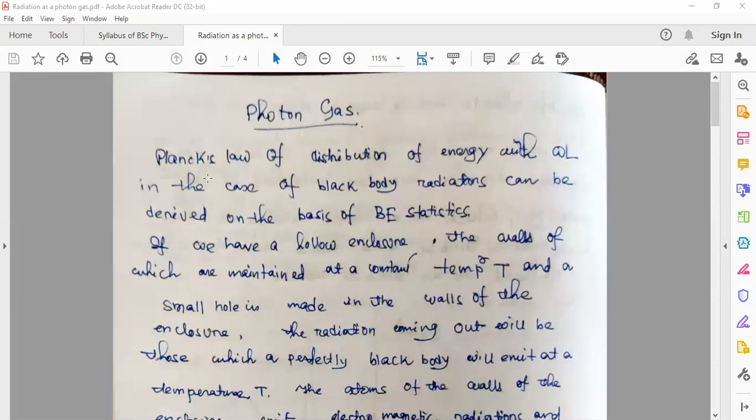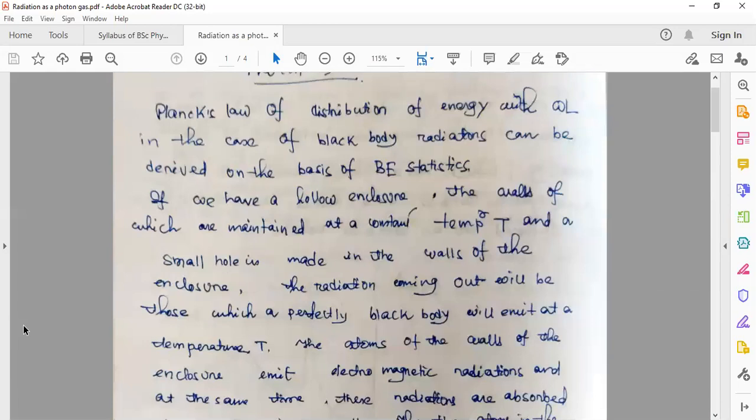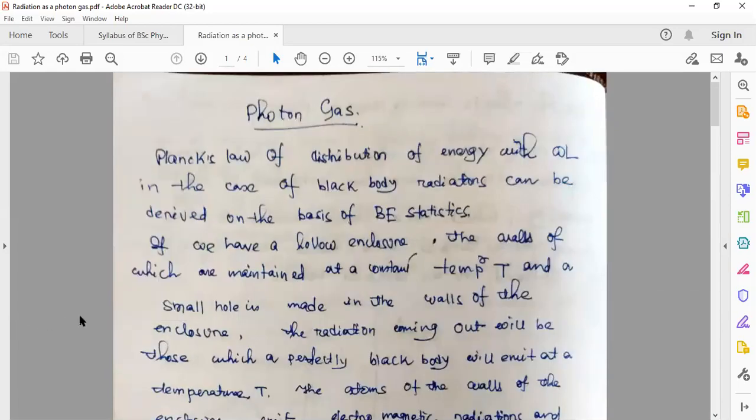Okay, so let us start with photon gas. We are still doing Bose-Einstein statistics, and Bose-Einstein condensation we have done. And this photon gas, these particles which are assumed to constitute electromagnetic radiation, also obey Bose-Einstein statistics because they have integral spin, of the order of h over 2 pi. Integral, not half integral, but integral spin.